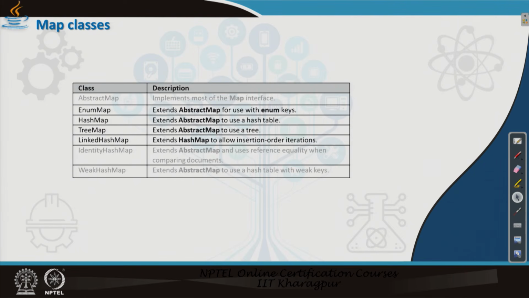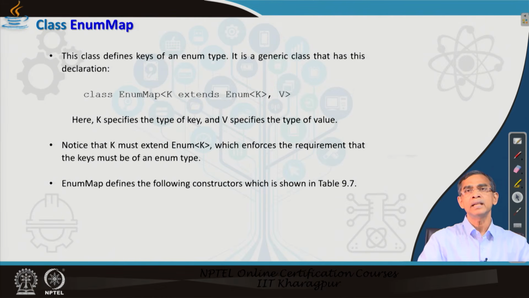Now, this EnumMap basically extends AbstractMap for use with enum keys. So, here the key is basically the enumerated type and the object can be of any type. Now, again EnumMap is a class with two type parameters. One is K extends Enum, that means K should always be of enumerated type. Beyond any enumerated type it cannot be; K cannot be a number or a string.